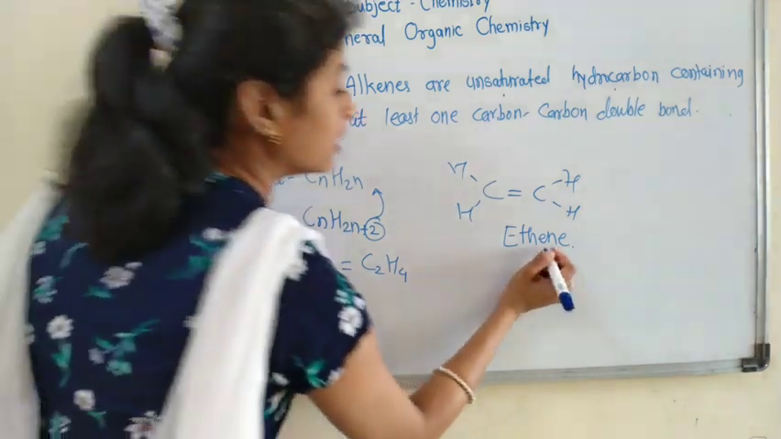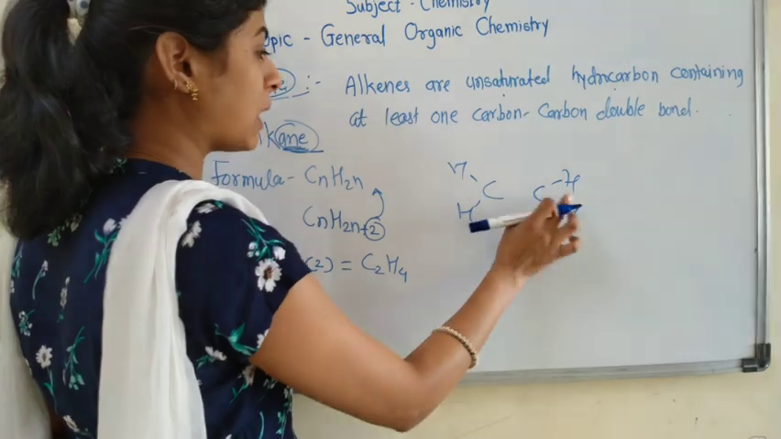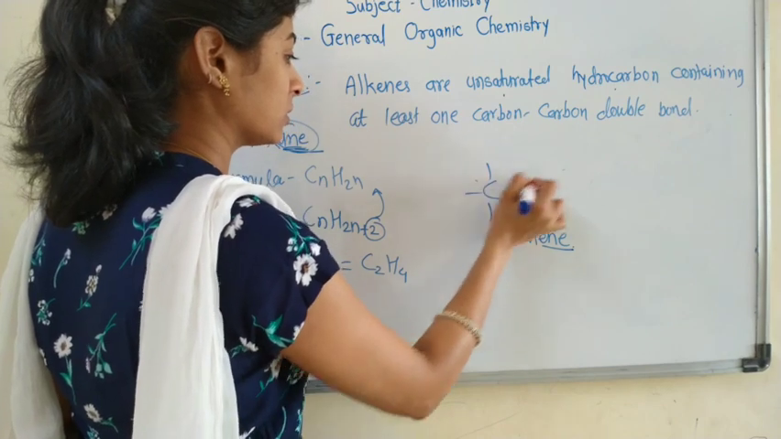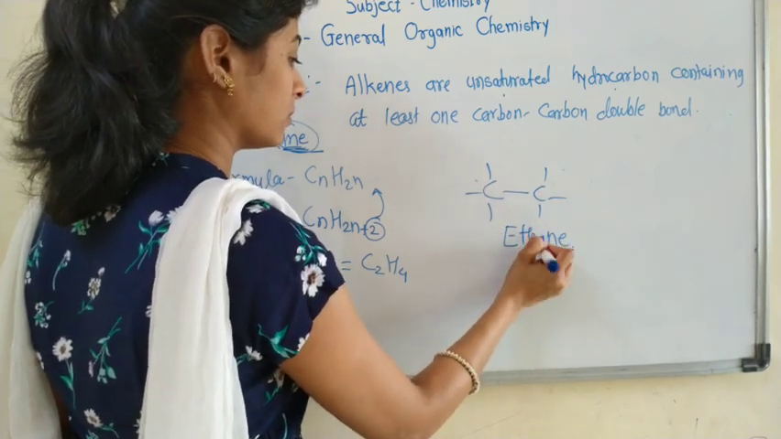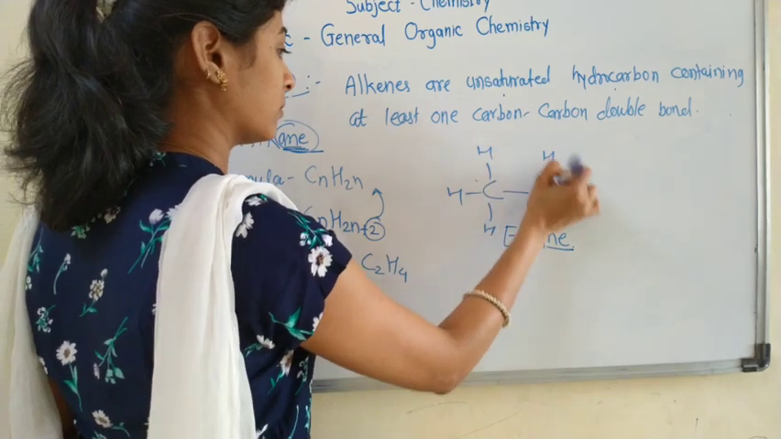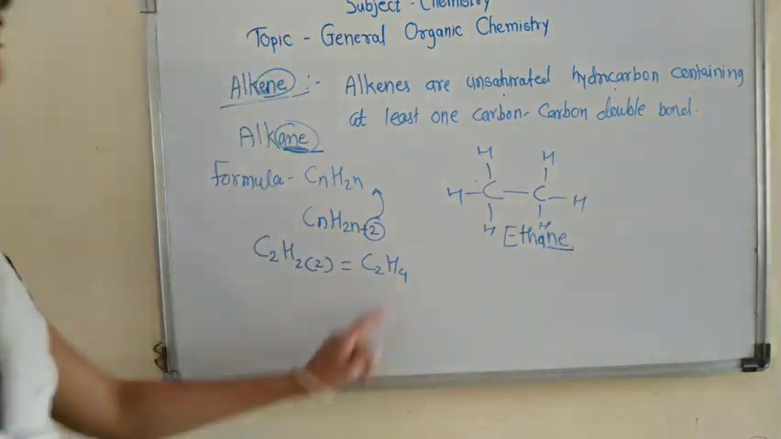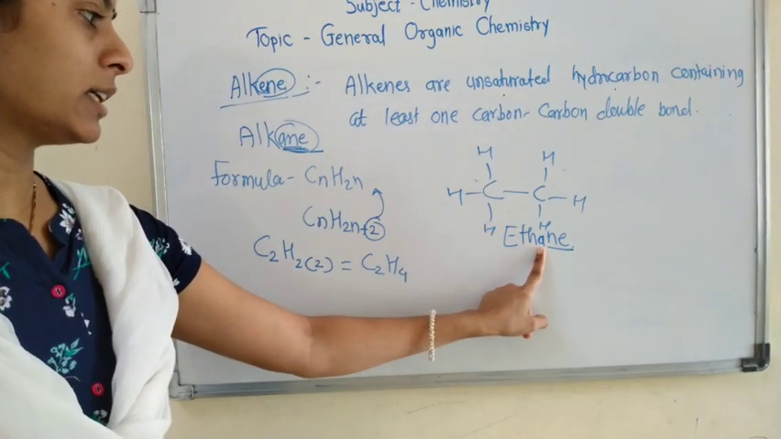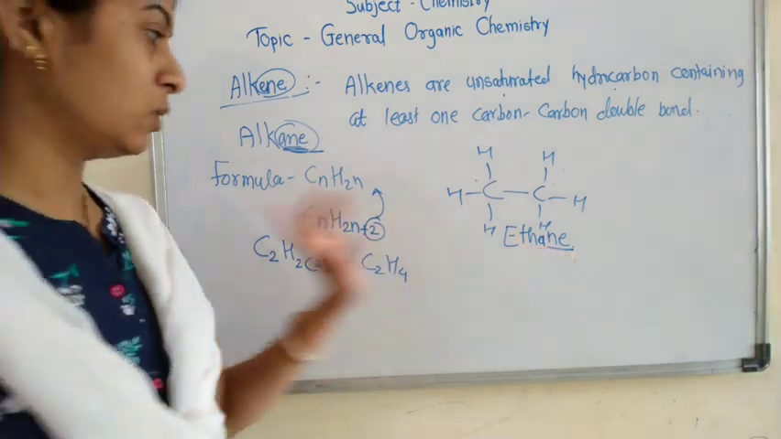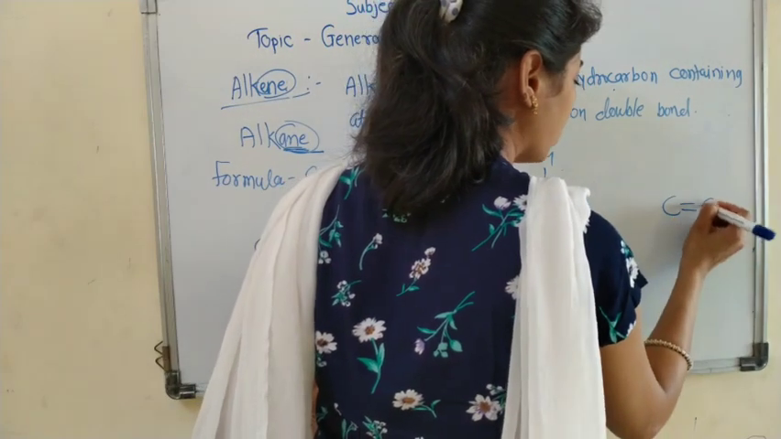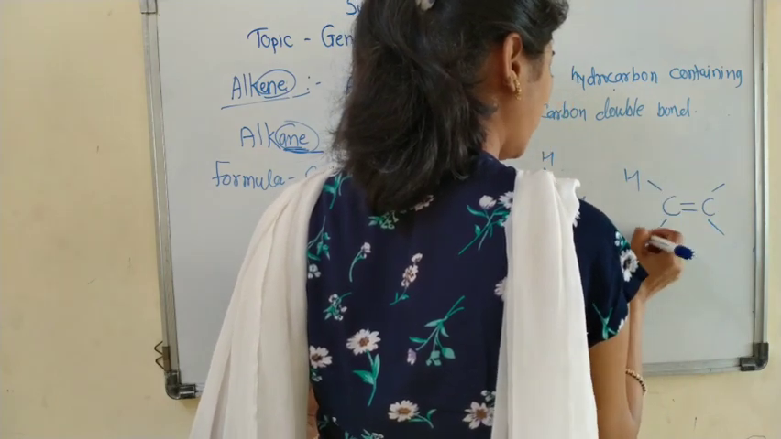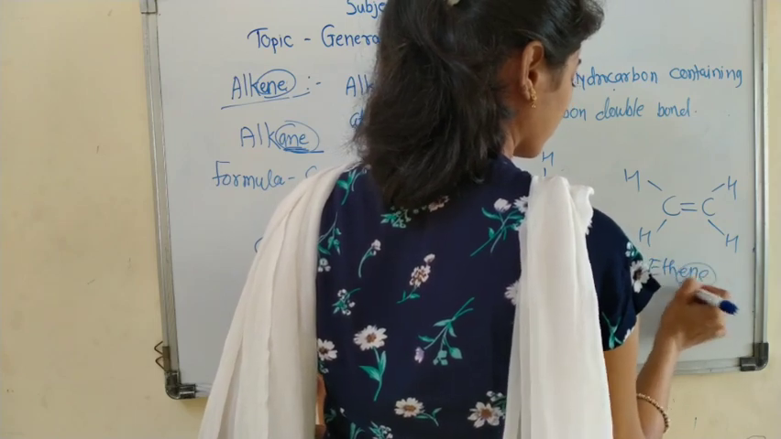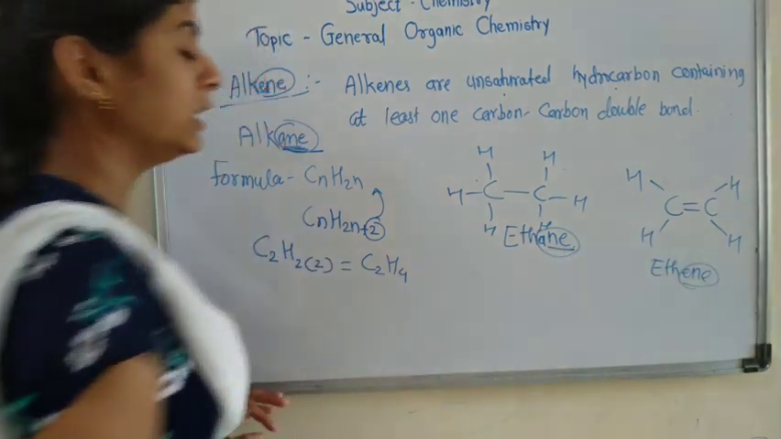This is ethane, an all single-bonded compound. All of these are single bonds: ethane, ANE. And ethene has C double bond C, at least one double bond. Here it is ethene. The difference is ANE and ENE.